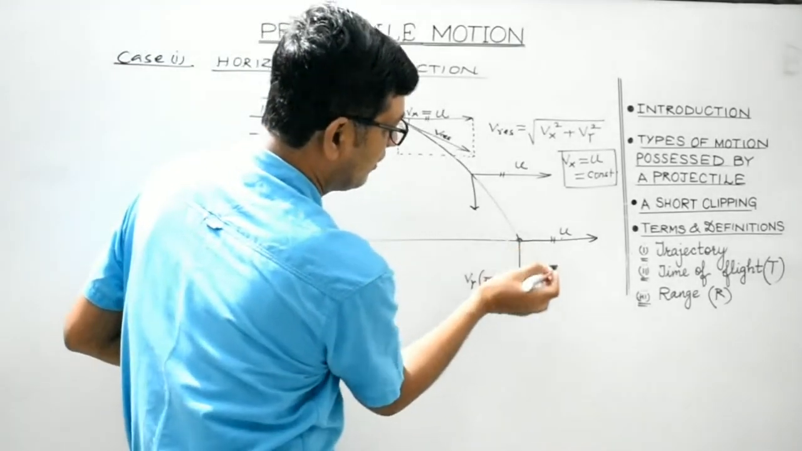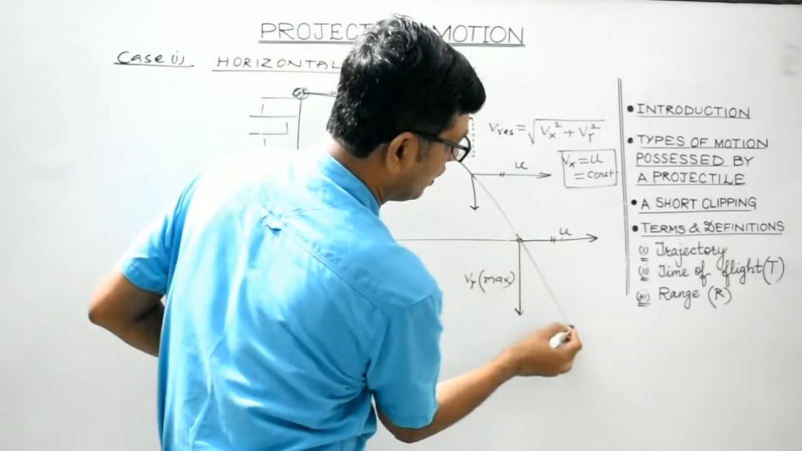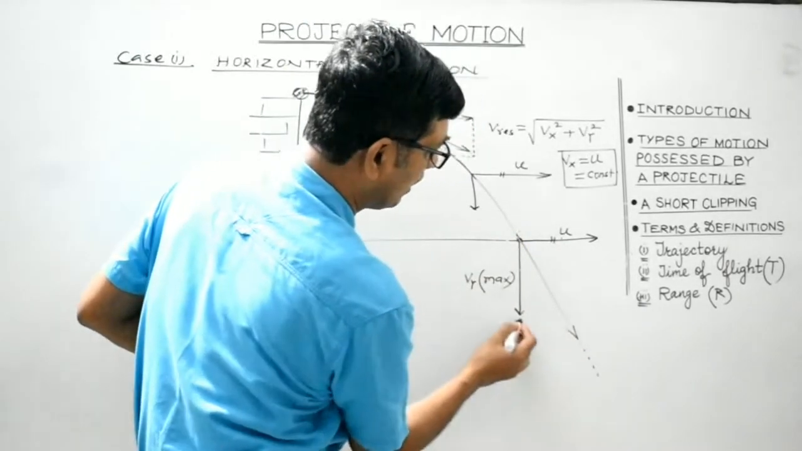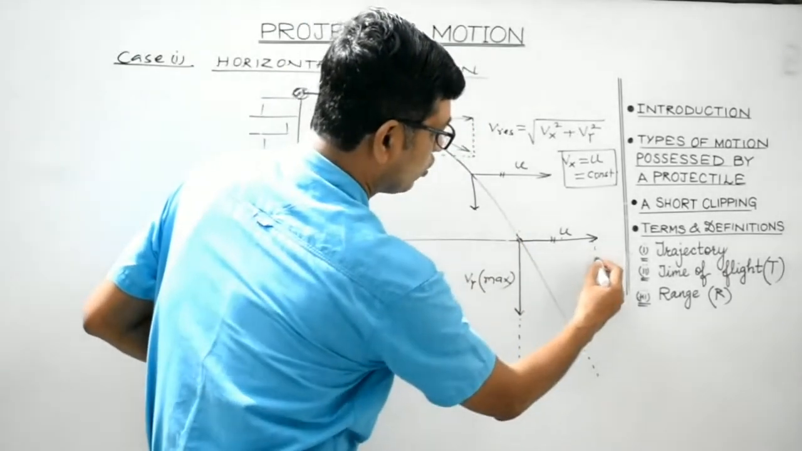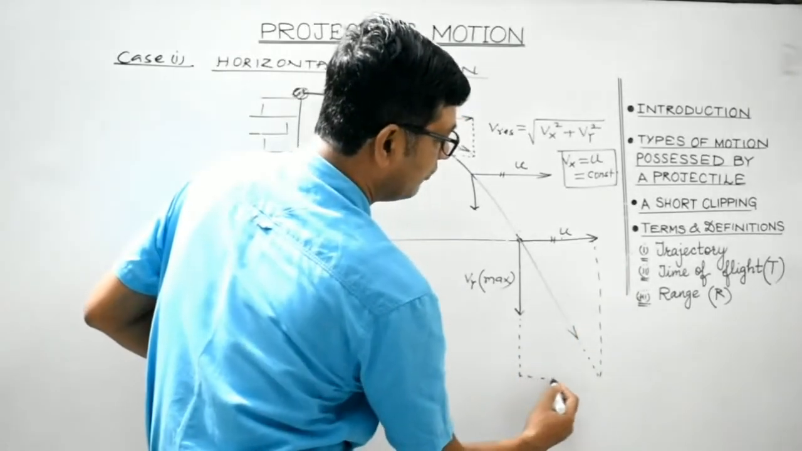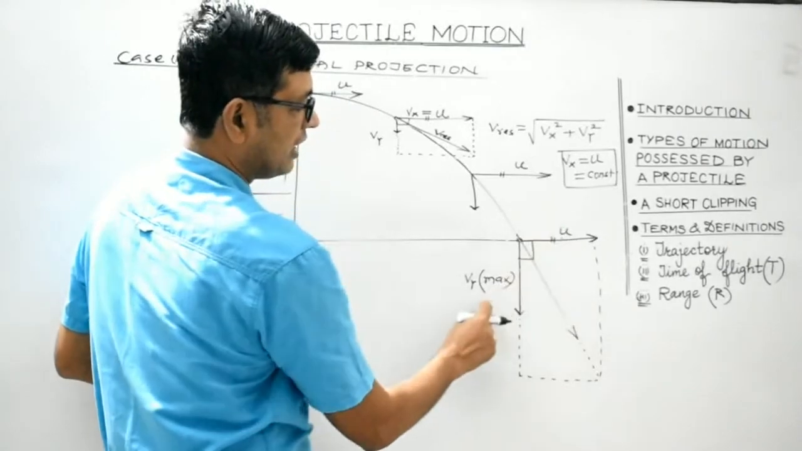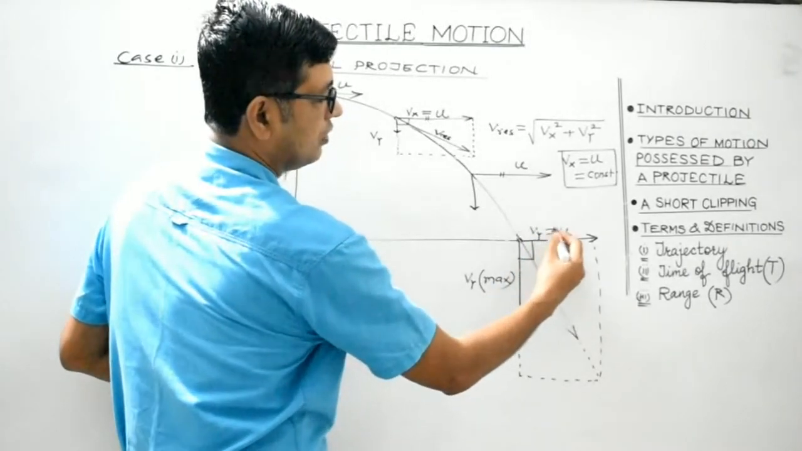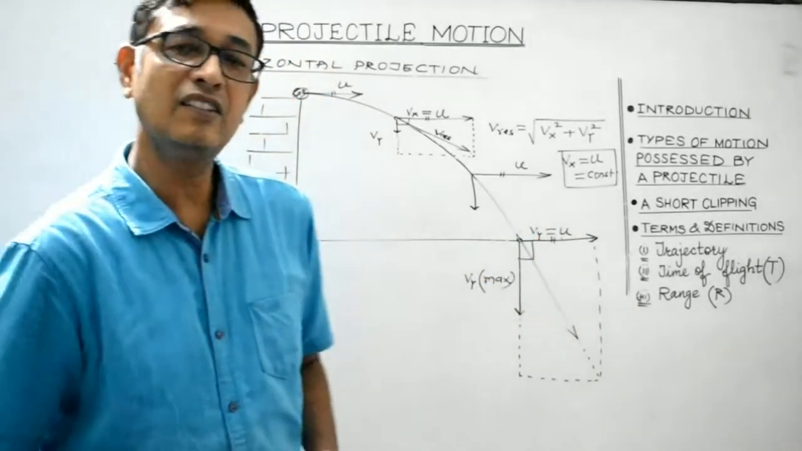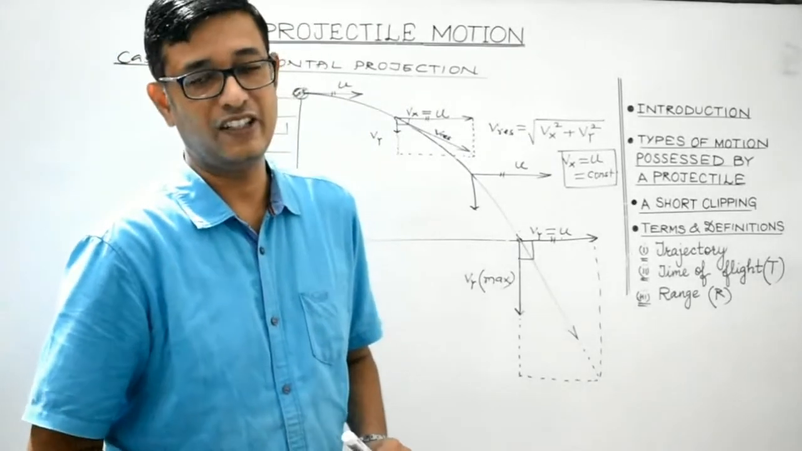Here, the net velocity would be given by this one. So you can complete the parallelogram like this. So actually, resultant would be the vector resultant of Vx and Vy. Clear, students? Just simply apply the parallelogram law of vector addition, right?